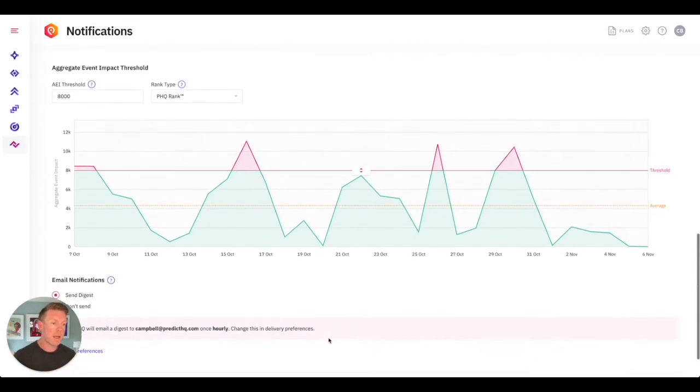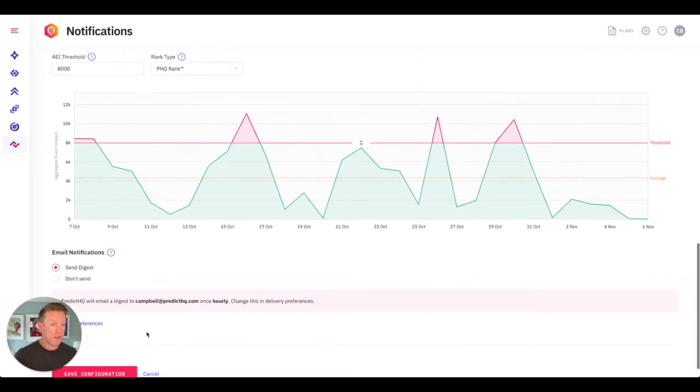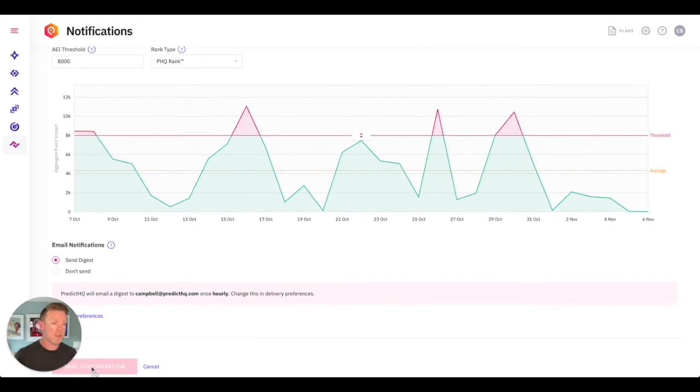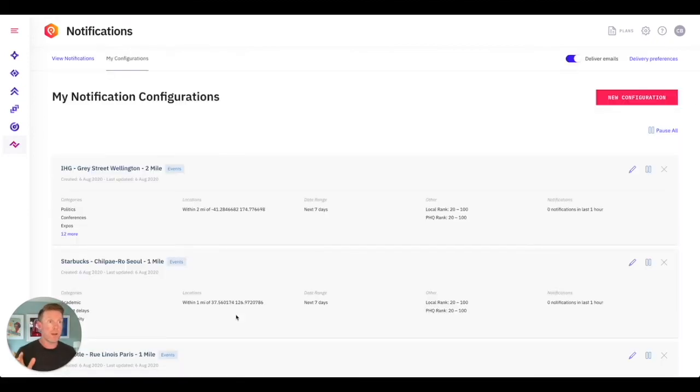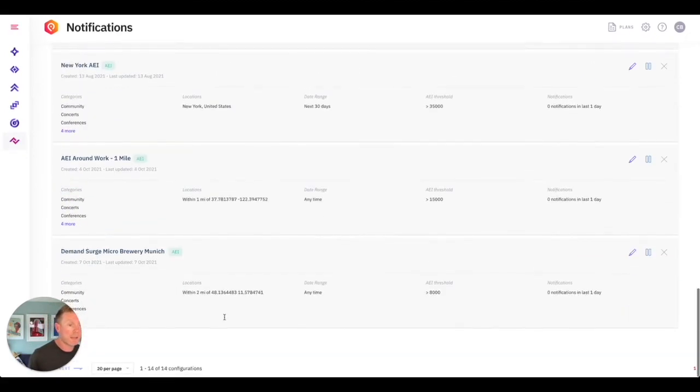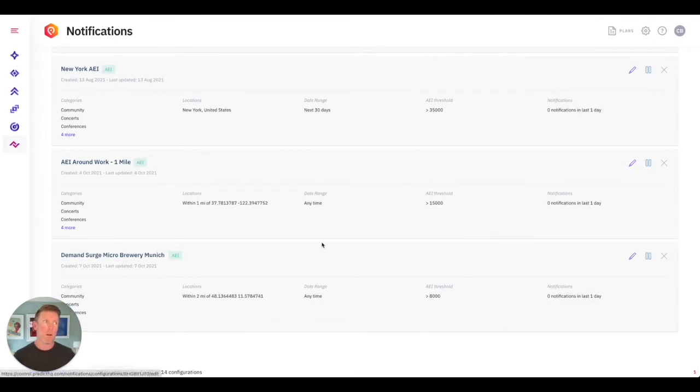And if you just click down here, send a digest and then save the configuration. And then you're on autopilot. You've got that configuration all the way down here that you've got ready to rock. Now, what does that look like on a day-to-day basis?